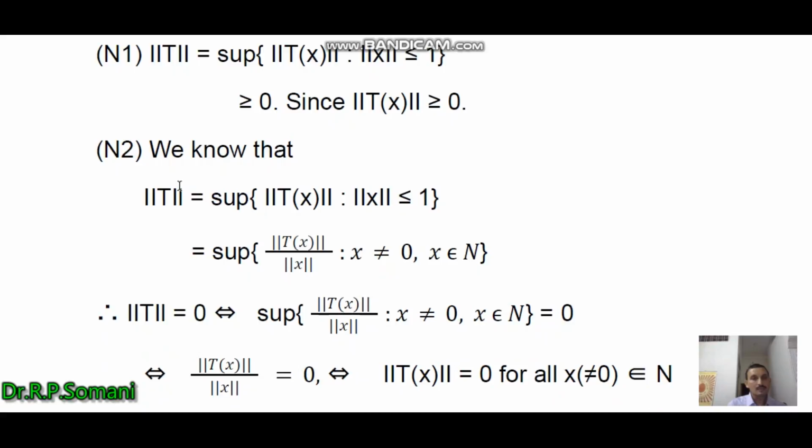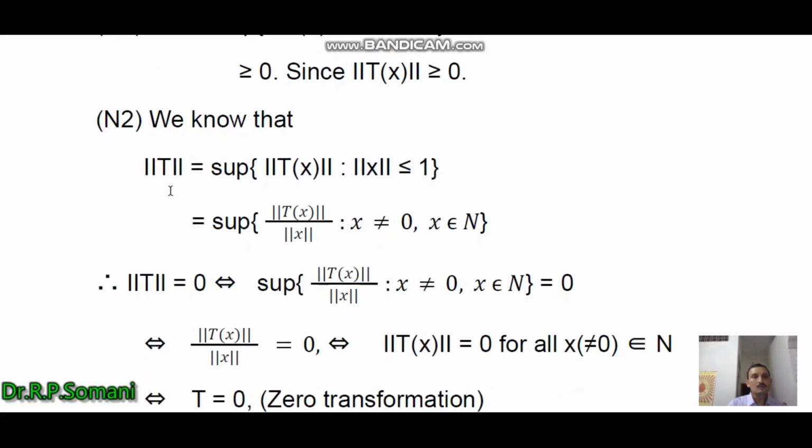For the second one, take norm of T equal to supremum of norm Tx, norm x less than or equal to 1. So we divide here, as in the previous theorem we have seen, taking three quantities A, B, C, we obtain this as norm Tx upon norm x, x not equal to 0, for all x belonging to N. Now norm of T equal to 0 implies, by the definition, supremum of this equals 0.